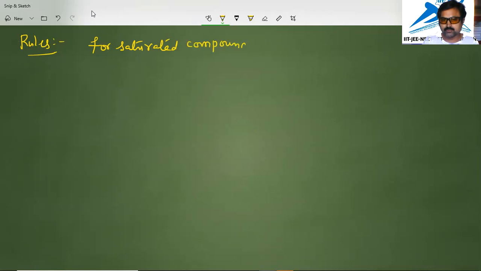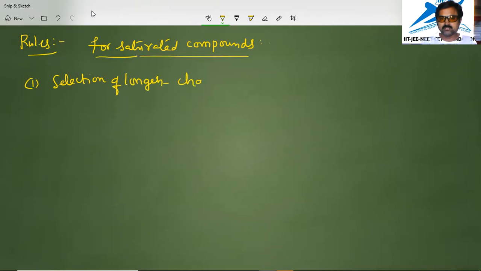Saturated compounds means we are discussing single bonded compounds in this one. In this, the selection of the longest chain is our first point in these rules. That is the selection of the longest chain, which we will call the parent chain. The longest chain is the parent chain. The longest continuous chain of carbon atoms is selected in this rule, and this is also called the parent chain.